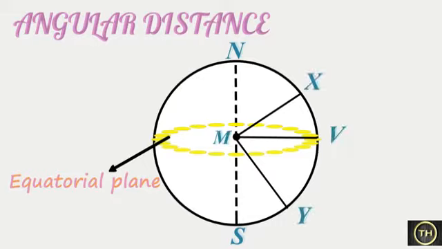For example, in this figure, the measure of angle XMV is 30 degrees. That is, the angular distance from the equator is 30 degrees. Now, look at the figure and tell the angular distance of Y from the equator. The measure of angle VNY is 60 degrees. That is, the angular distance from the equator is 60 degrees.